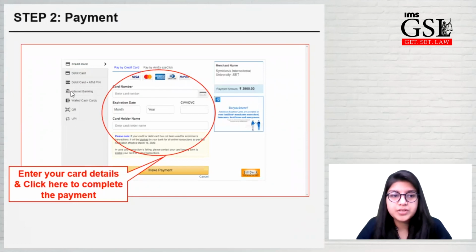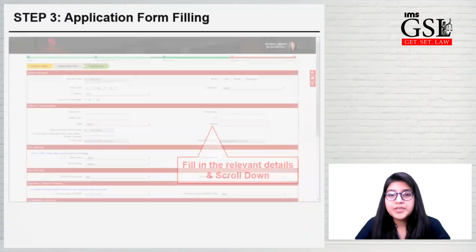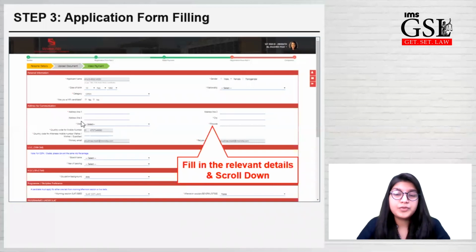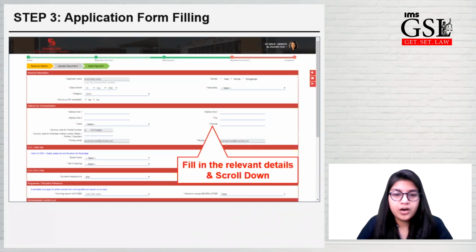In the payment gateway, you can see there are a lot of options for making the payment. There's credit card, debit card, QR, UPI. So you can use any of the options and make the payment. So after making the payment in the last section, you'll be directed to the second part of the registration form. Here you have to select the programs that you want to apply to. Again, you have to enter the basic details and you have to mention the programs that you want to apply to and the colleges that you want to apply to.